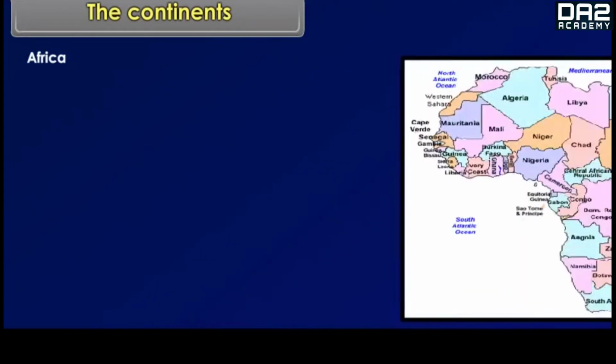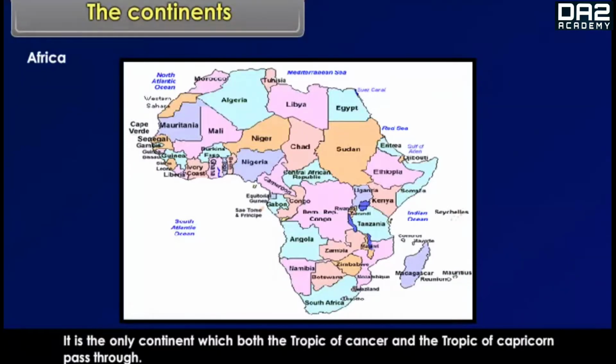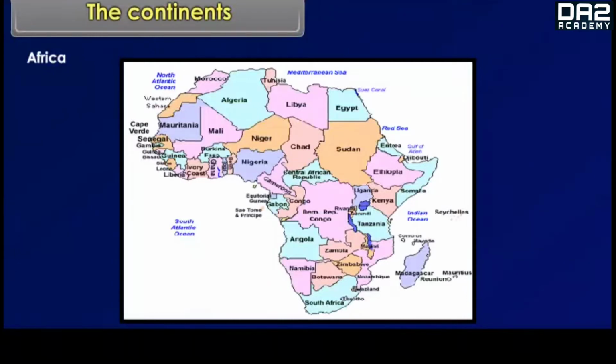Africa. Africa is the second largest continent after Asia. Equator runs almost through the middle of this continent. The wider part of Africa lies in the northern hemisphere. It is the only continent which both the Tropic of Cancer and the Tropic of Capricorn pass through. The continent is bound on all sides by oceans and seas.